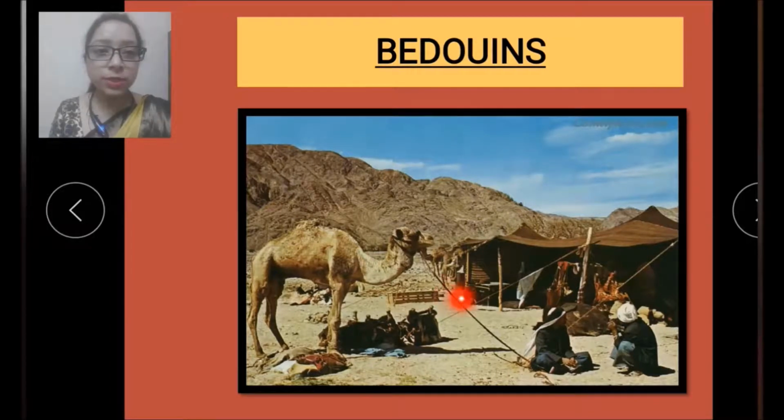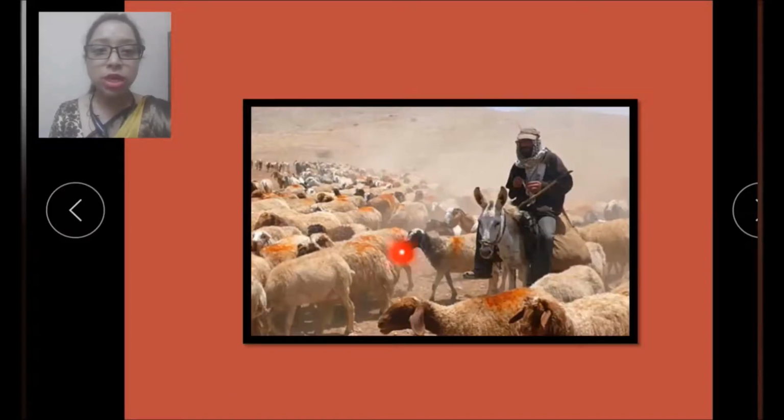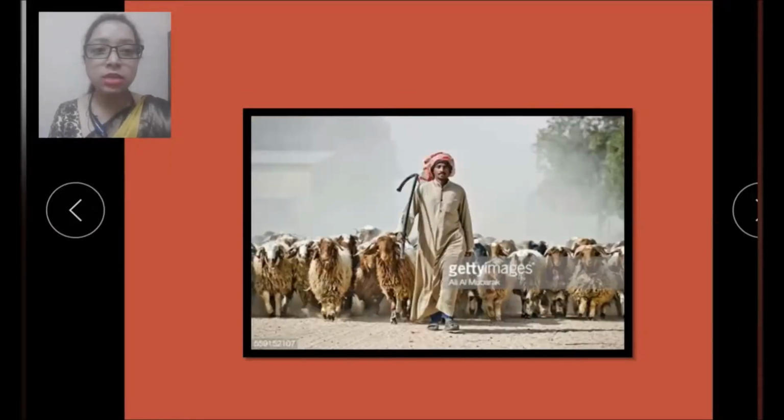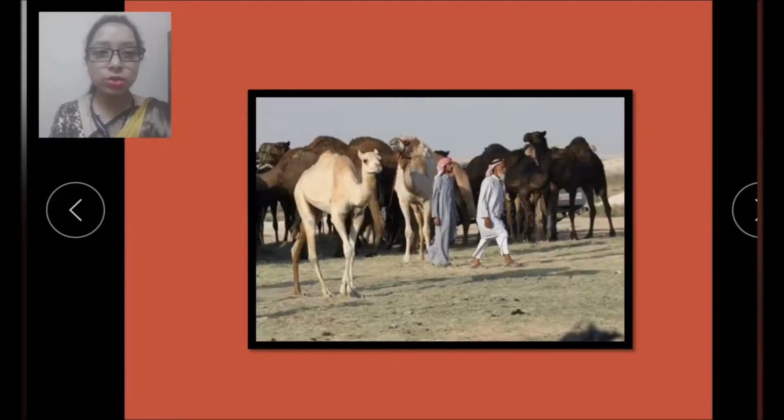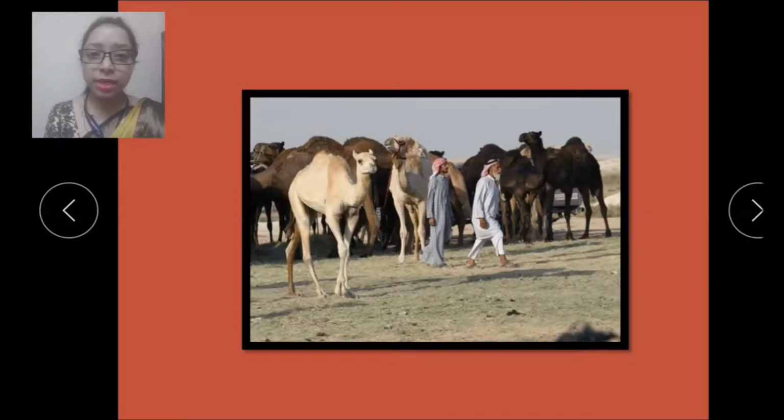So here in this picture you can see these are Bedouins and they are moving from one place to another. And now let's see some more pictures. Here you can see these are sheep and they are reared by the Bedouins. And here you can see this is a flock of goats and these are also reared by the Bedouins. And now here you can see the picture of camels. So rearing of animals is the main occupation of Bedouins.